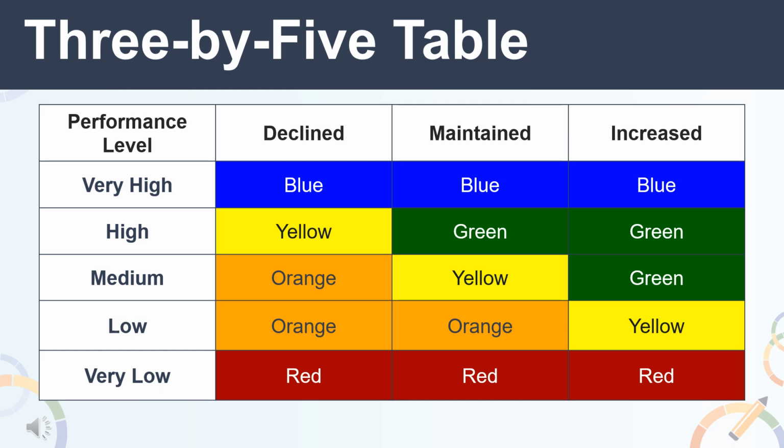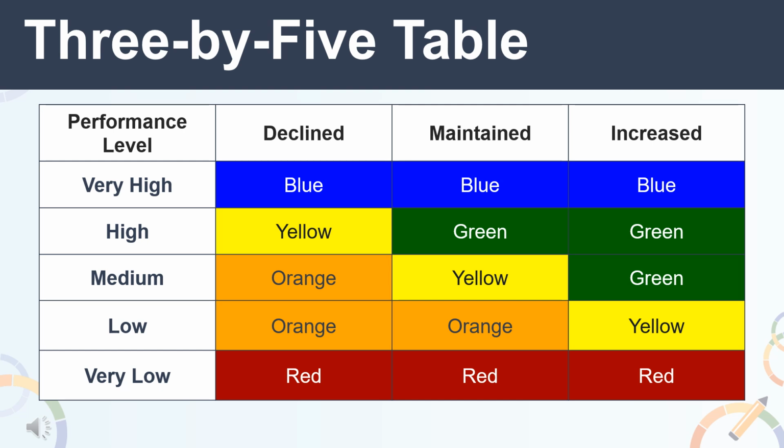To receive a green, you would need a status of high with a change of maintained or increased, or a status of medium with a change of increased. To receive a yellow performance level, you would need a status of high with a change of declined, or a status of medium with a change of maintained, or a status of low with a change of increased. For an orange performance level, you would need a combination of a status of medium with a change of declined, or a status of low with a change of declined or maintained.